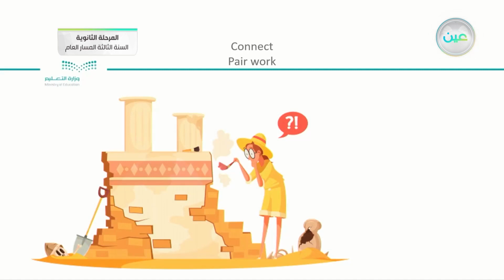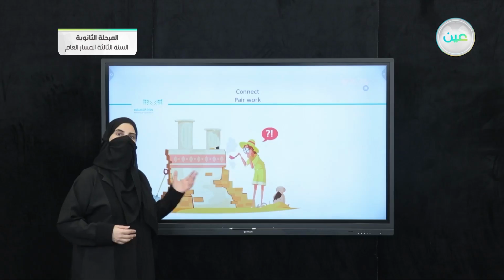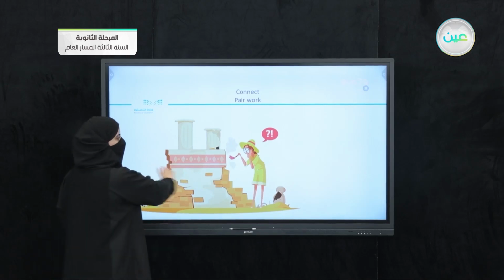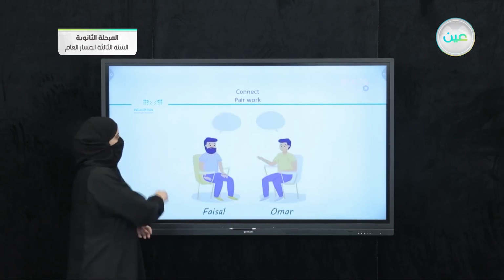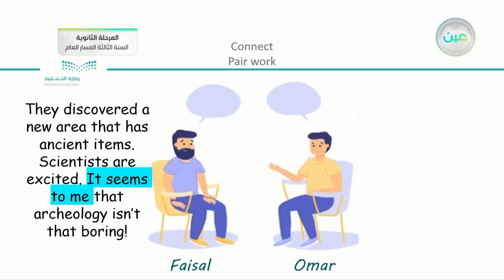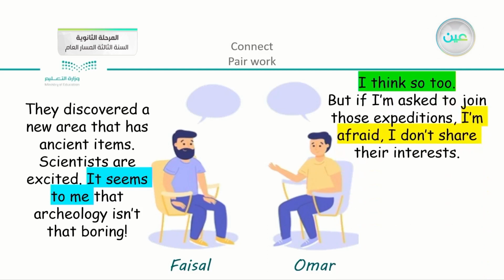Next is about, as you can see, a scientist or archaeology. Now here, what is the conversation between Faisal and Omar? Faisal says, "They discovered a new area that has ancient items. Scientists are excited. It seems to me that archaeology isn't that boring." So this is Faisal's opinion. How about Omar? What does he say? We have here, "I think so too," which means that he is agreeing. "But if I'm asked to join those expeditions, I'm afraid I don't share their interests."